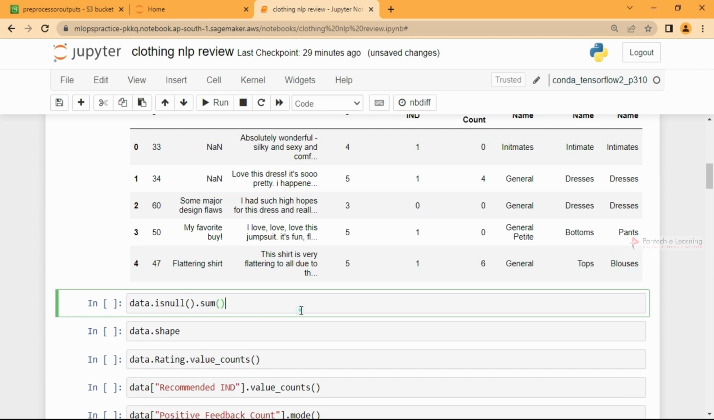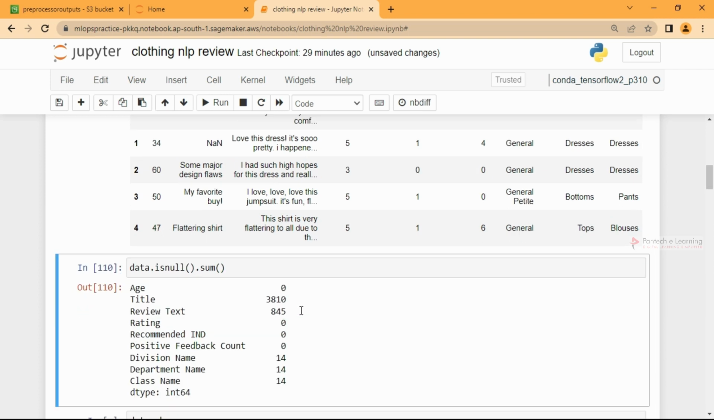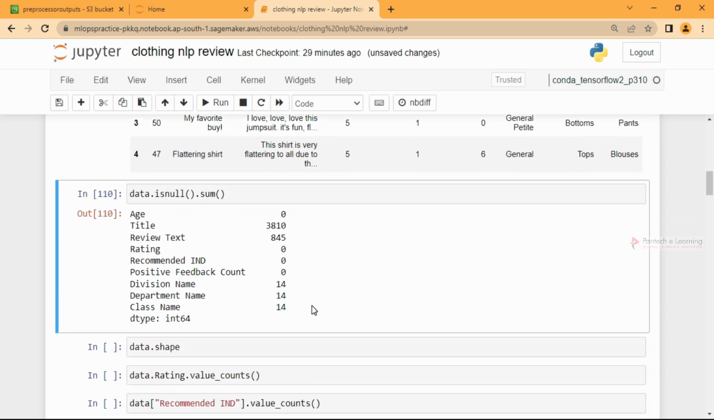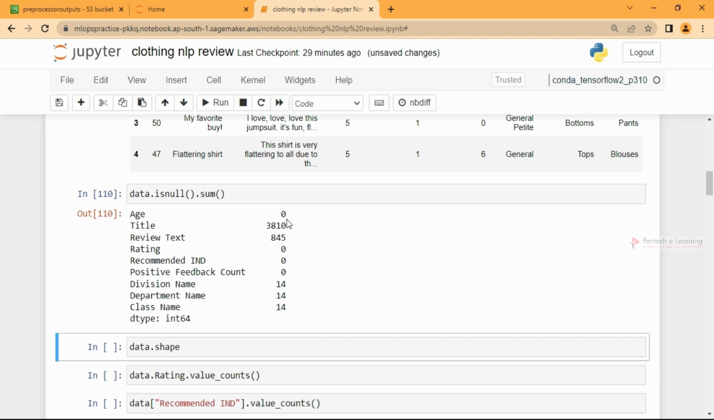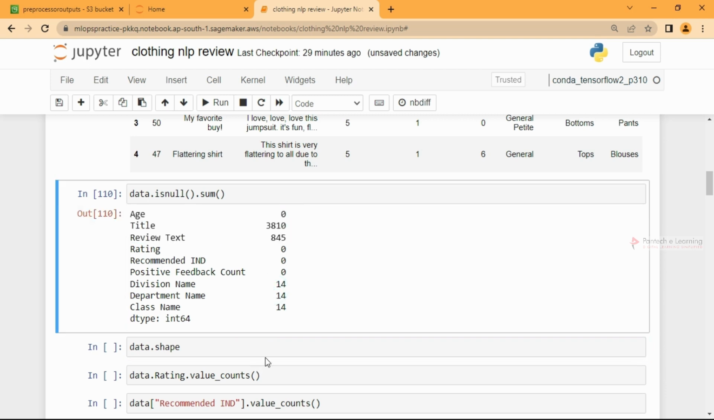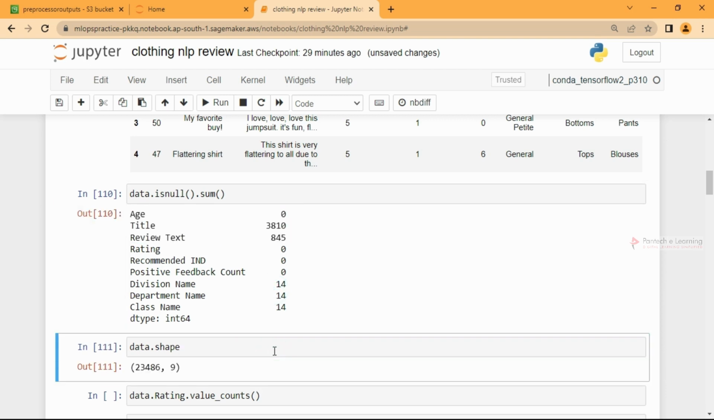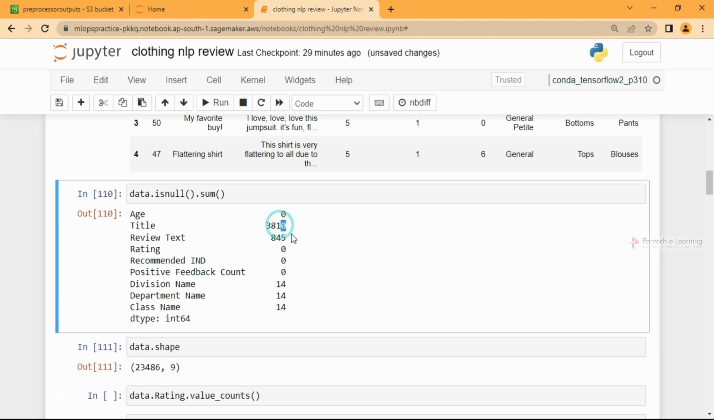You can analyze them one by one, and we can find a lot of null values here. In the title I have 3810, and in the review text I have 845, let it be. Let me check data.shape. Totally we have 23,000 rows, and nearly 3,000 are null.